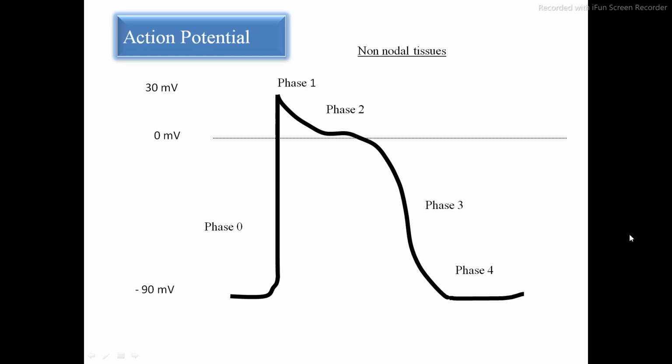And what is phase 4? That is the resting phase, because phase 3 brings the action potential into the resting phase. Now what happens in the resting phase? Diastolic depolarization takes place. Means what? The sodium potassium ATPase pump restores ions to their proper concentration. In this phase, sodium enters the cell, followed by calcium and potassium efflux, returning the cell to the normal state. So that is the resting phase.